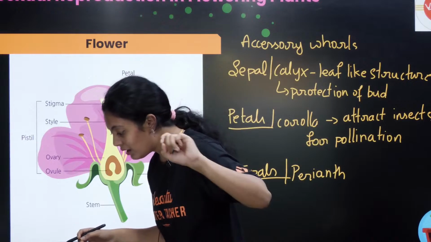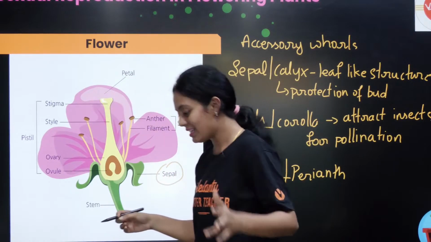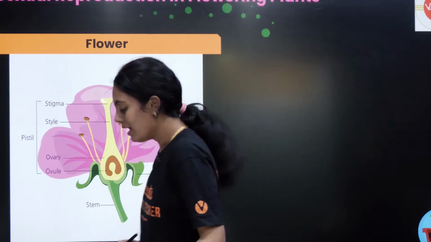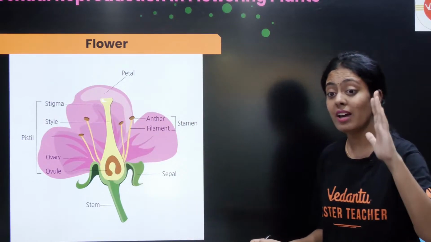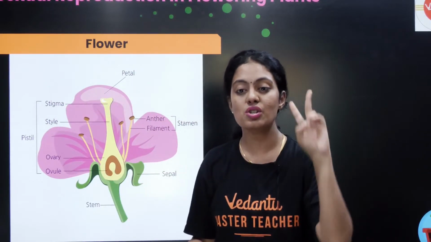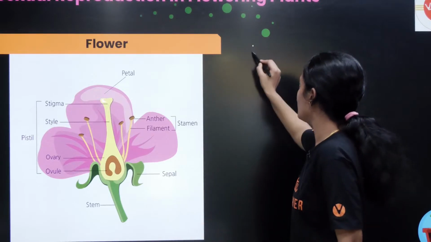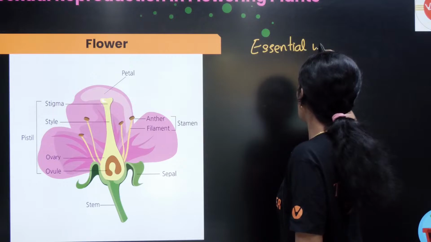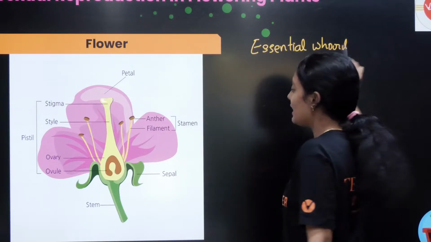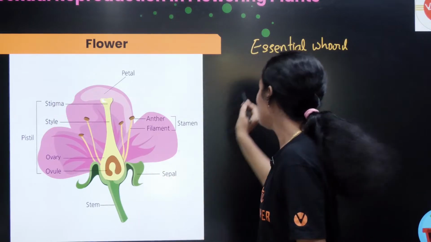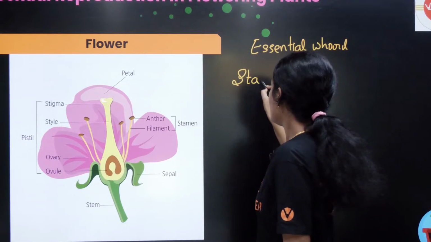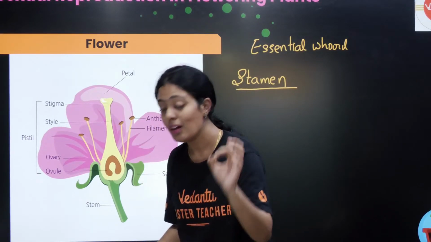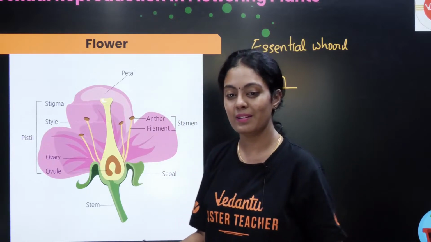Can anyone tell me about tepal? Yes. Okay, I thought you were telling for all the plants. Now what we are going to see are the two major essential whorls. What do we call them? Essential whorls. So first, can anyone tell me which is the first essential whorl? Stamen, correct? Stamen has another name. Can anyone tell me what the other name for stamen is?